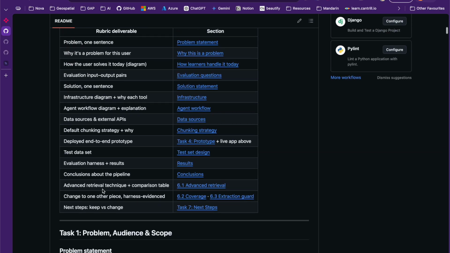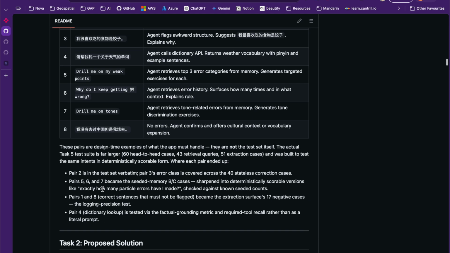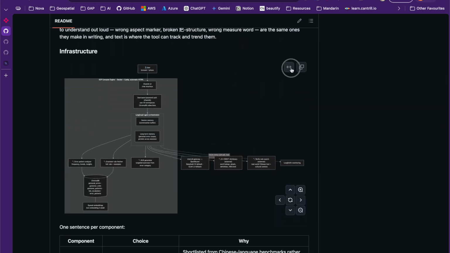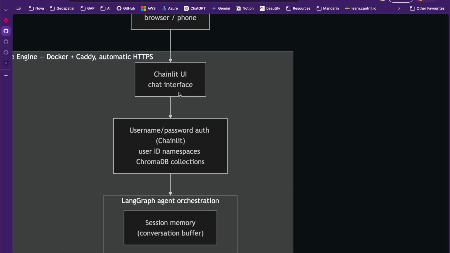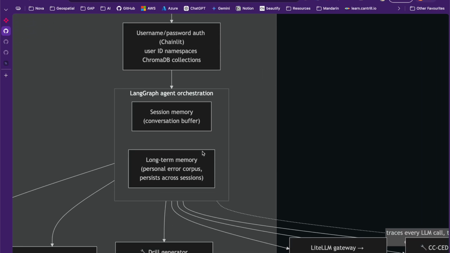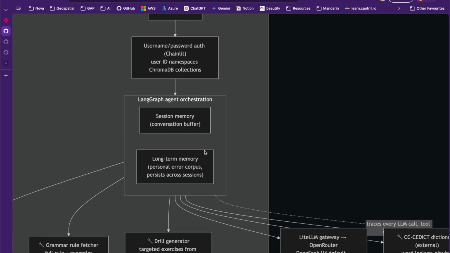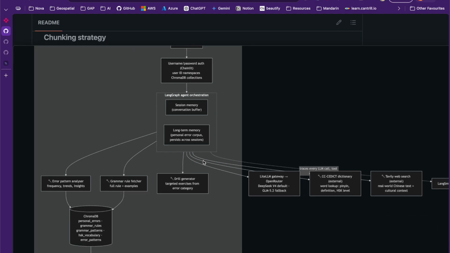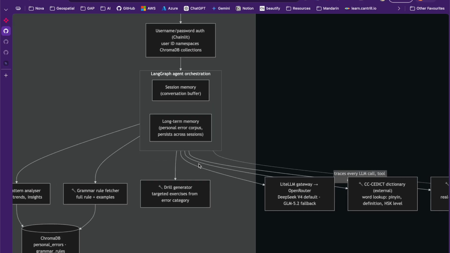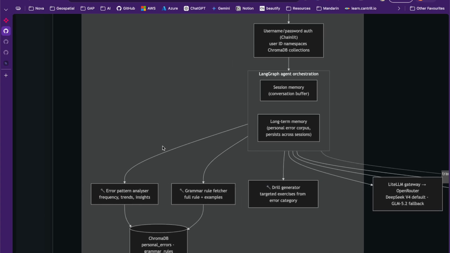So I'll quickly jump to the architecture diagram, which we have here. What you saw there was the Chainlit UI, quite simple. We've got a username, password, login. Then there's a bit of in-session memory. We haven't stored the chats per se. That could be an enhancement. But we do have some sense of long-term memory in that we store the personal errors like I showed you, and these persist across sessions.